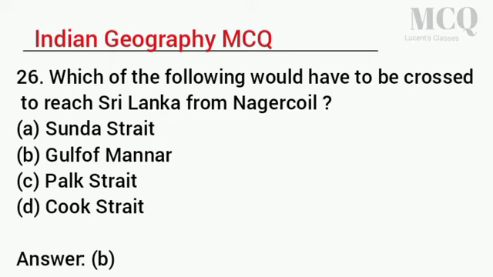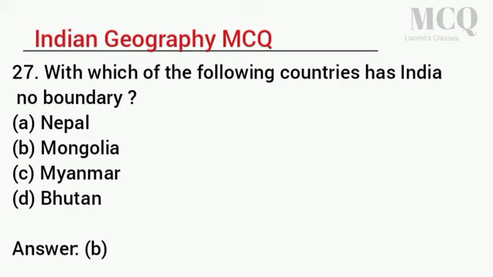B. Gulf of Mannar. C. Palk Strait. D. Cook Strait. Answer B. 27. With which of the following countries has India no boundary? A. Nepal. B. Mongolia. C. Myanmar. D. Bhutan. Answer B.